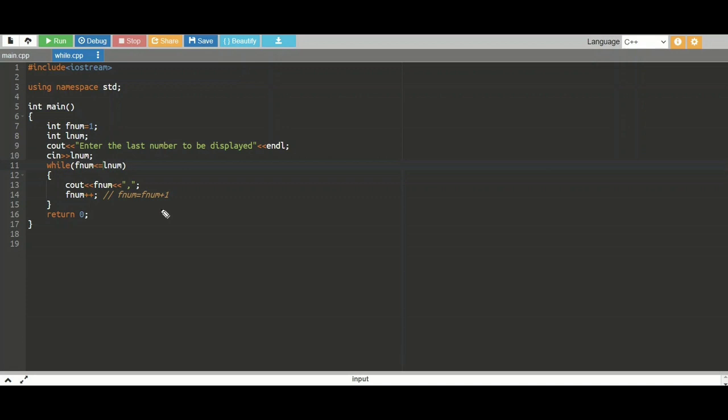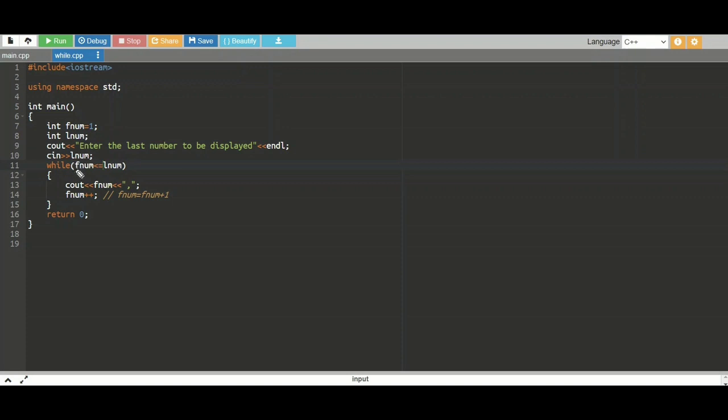In this program, I am trying to display numbers from 1 till the last number which is entered by the user. Fnum is the first number, Lnum is the last number, and the last number is entered by the user. A display message, enter the last number to be displayed, is given, and as per the number entered by the user, the Lnum value is taken.